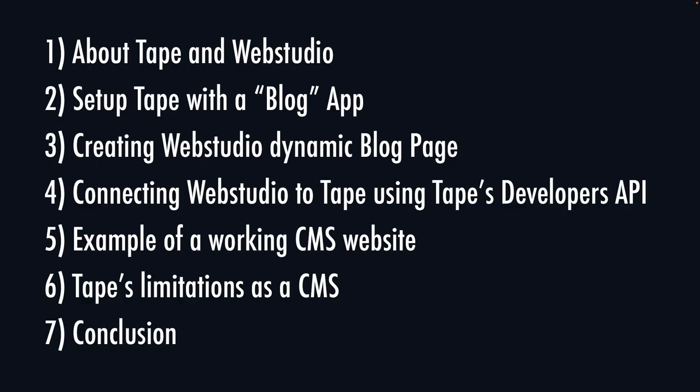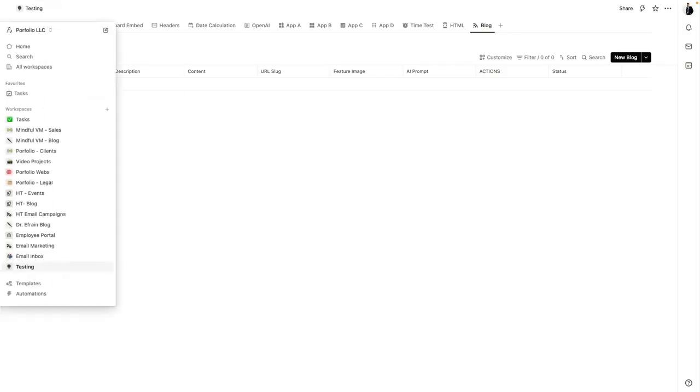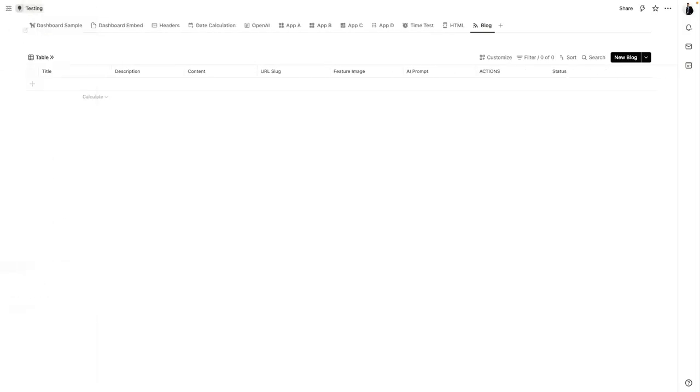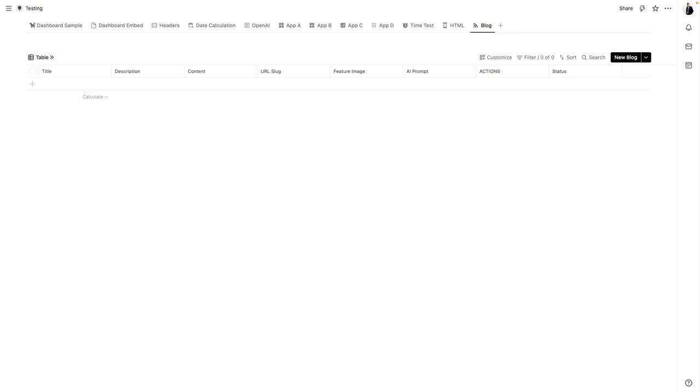What we're going to do now is set up Tape with a blog app. So let me show you what that is. Let's go to Tape. In Tape, everything is organized into workspaces. I'm going to go to the workspace testing, which is one that I use to test a lot of stuff, and I'm going to create an app called blog. To create an app, you simply click the plus, click blank app, and go from there. But let me show you what I put in this one.